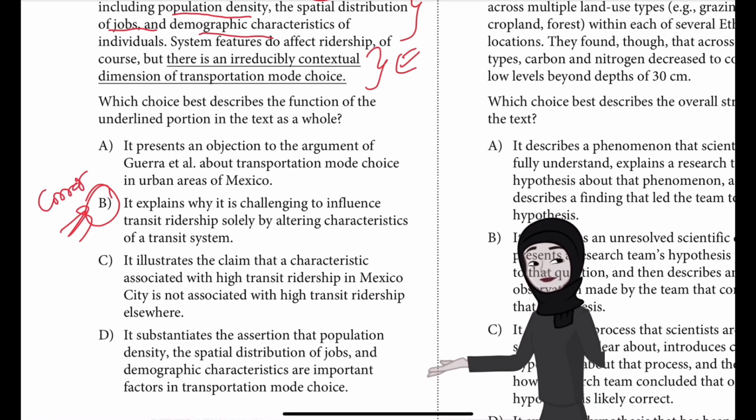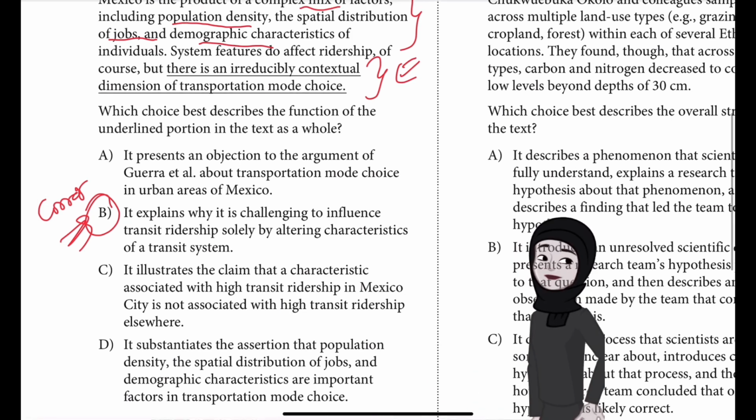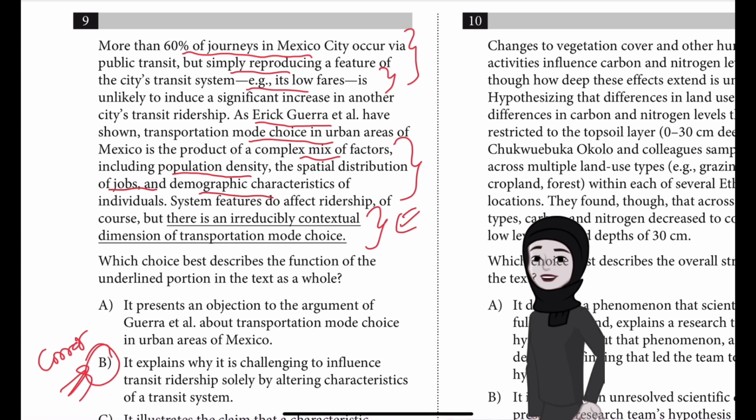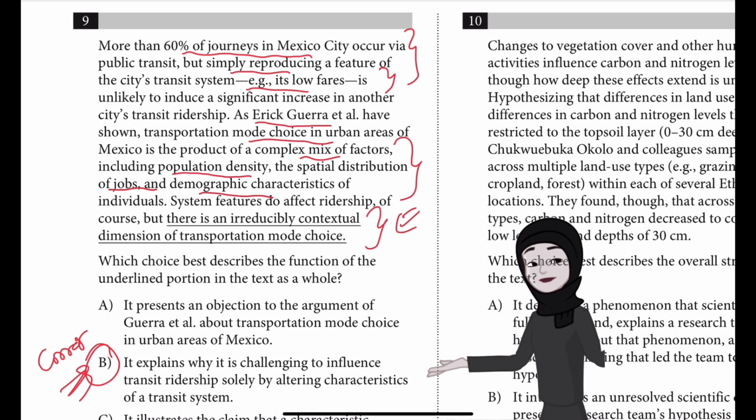It is the best answer because it most accurately describes how the underlined portion functions in the text as a whole. The first sentence explains that reproducing the high ridership of Mexico's public transit system in other cities by implementing some of its features, such as low fares, is unlikely to guarantee significant ridership increases in those cities.